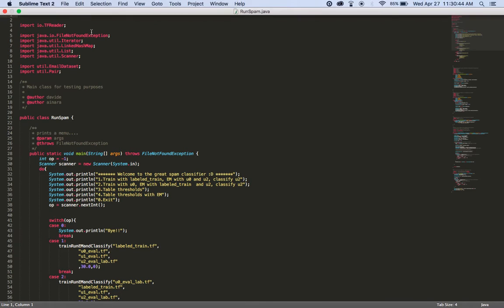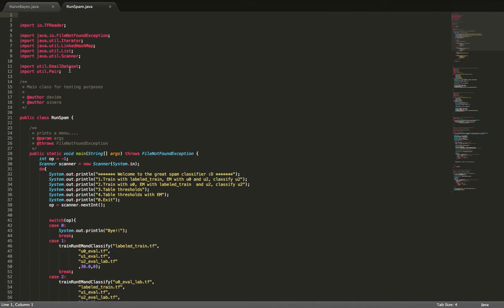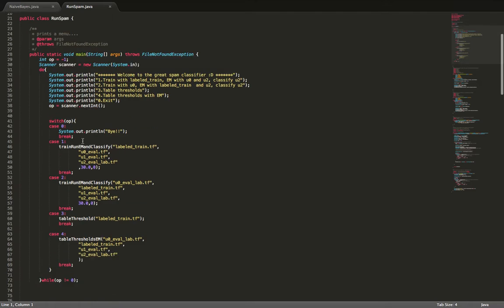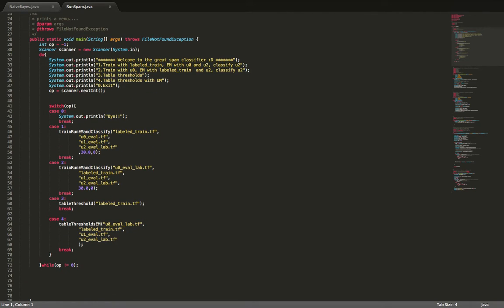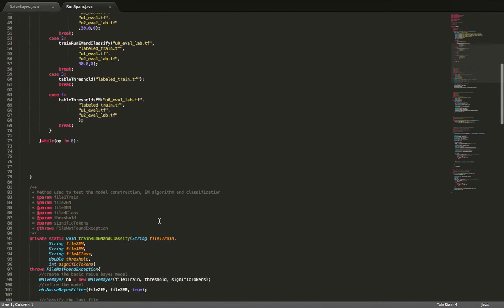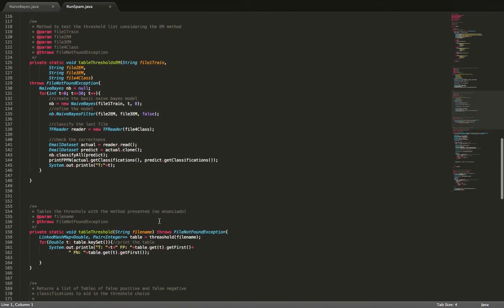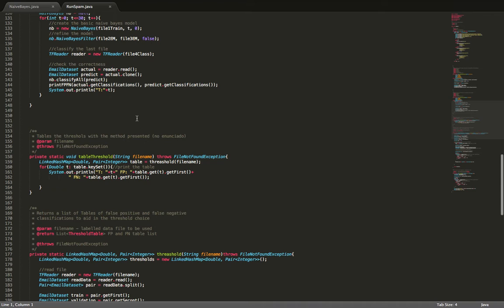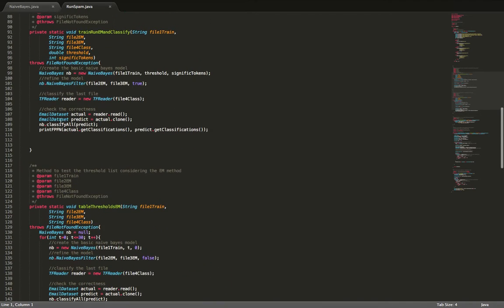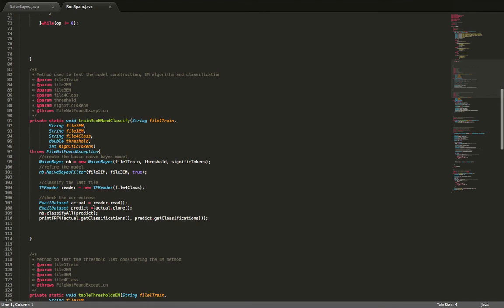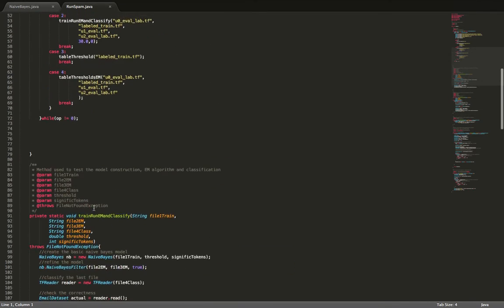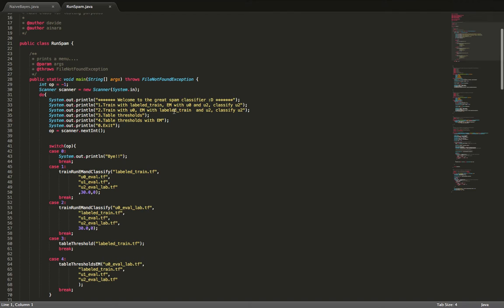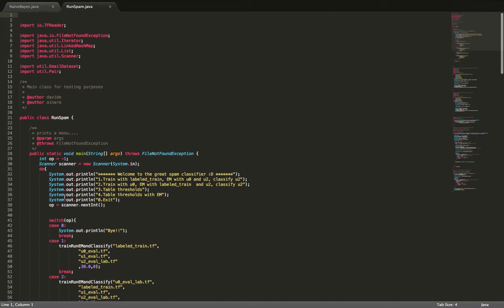The other main class of this project is runspam.java. This class implements the iterative approach. It calls the naive Bayes algorithm repetitively and returns the number of false positives, false negatives, and also the count of spam mails and non-spam mails. This class takes input from the user, the testing data set, and the training data set.